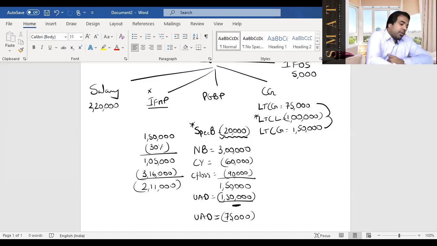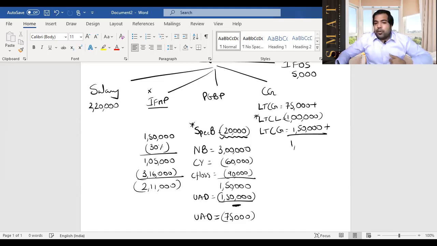plus 1,50,000. I have gains of 2,25,000, guys. These two are gains. I have gains worth 2,25,000. I have loss of 1 lakh. So basically that means I have profit gain of 1,25,000. So great, I could adjust, I could meet the blood requirement. So now this is long-term capital gain. And of course, IFOS does not have any blood requirements. Step 1 done, section 70 done.